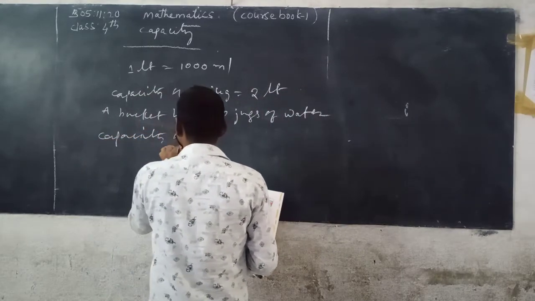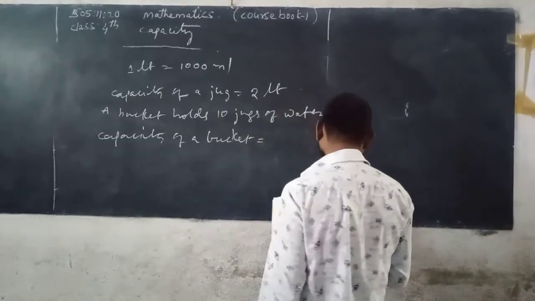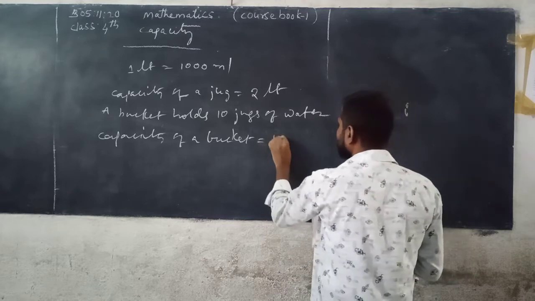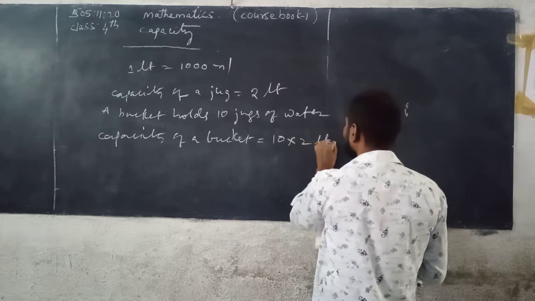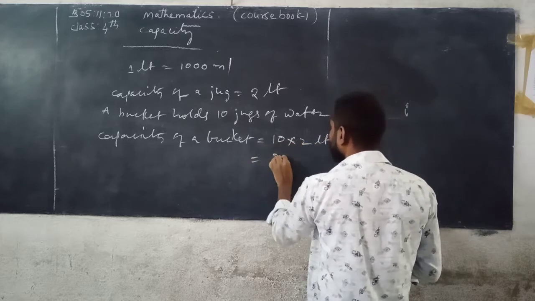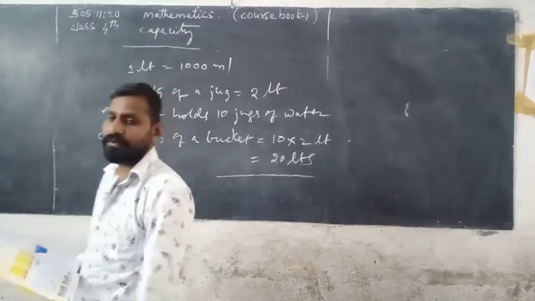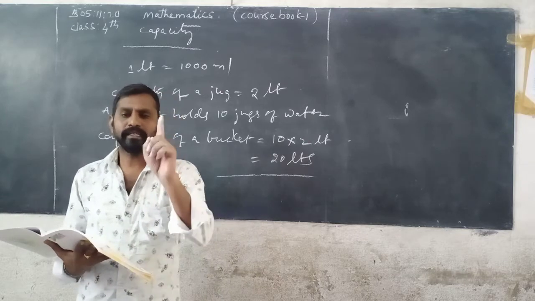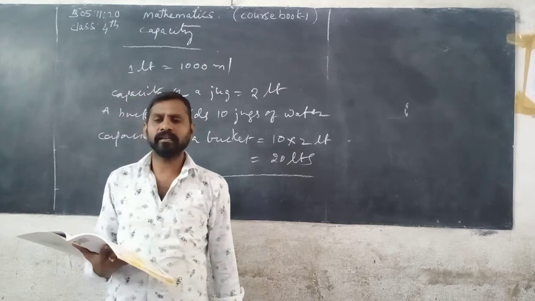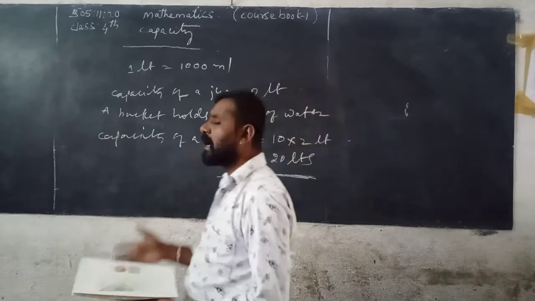The capacity of 1 jug is equal to 2 liters. So 10 times 2 gives 20 liters. The capacity of a bucket is equal to 20 liters. Means 10 jugs, each jug contains 2 liters of water, then 10 multiplied by 2, you get 20 liters of water. That is the capacity of a bucket.